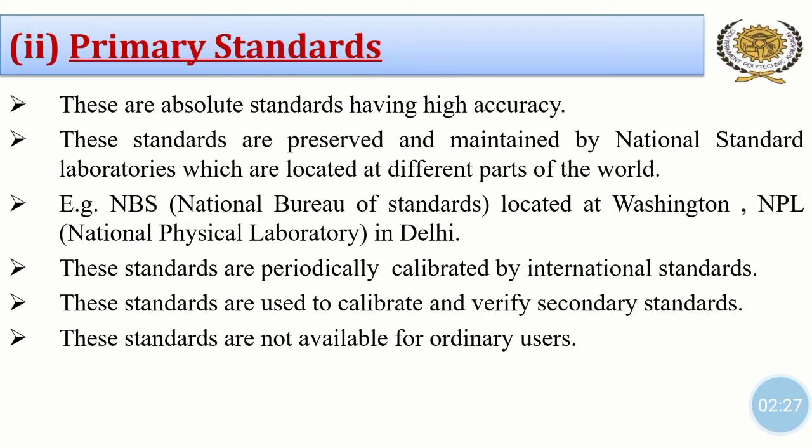Second type of standard is primary standards. These are absolute standards having high accuracy. These standards are preserved and maintained by national standard laboratories, which are located at different parts of the world. Example, NBS, National Bureau of Standards, located at Washington. NPL, National Physical Laboratory in Delhi. These standards are periodically calibrated by international standards. These standards are used to calibrate and verify secondary standards. These standards are not available for ordinary users.